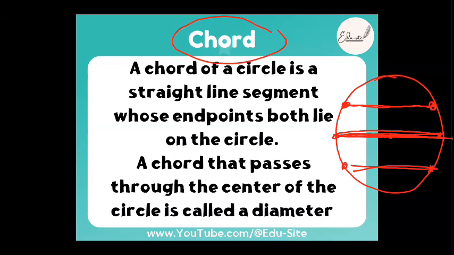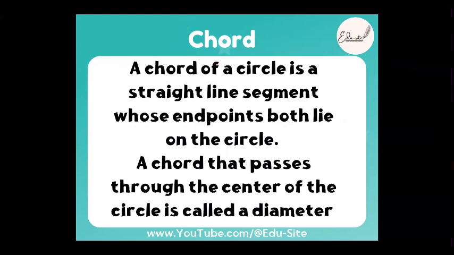It passes through the center of the circle, so it forms the largest distance, and the measurement of this chord is longest. So the chord that passes through the center of the circle is also called a diameter. Fine. So what did we learn in the chord?